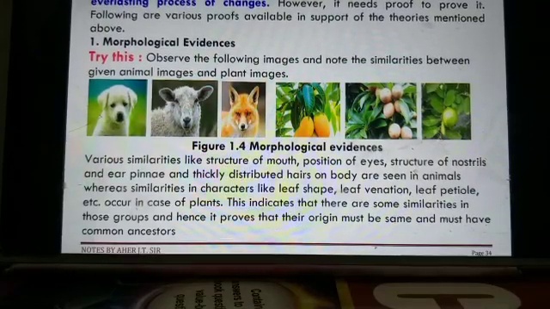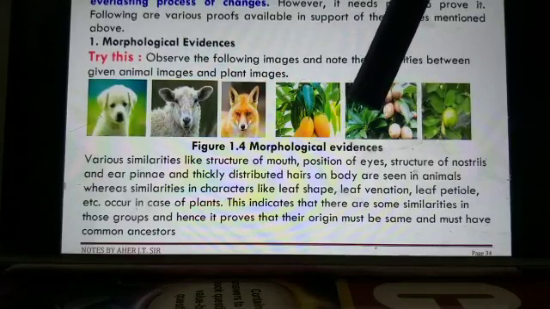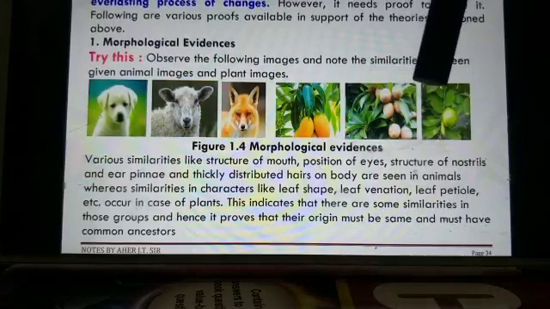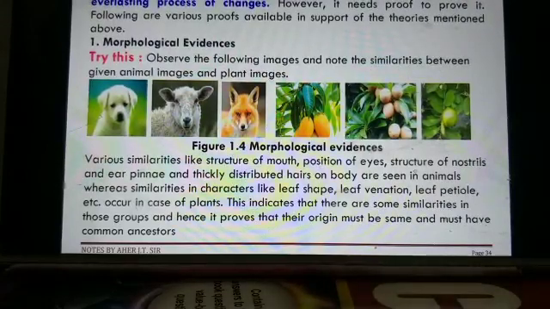Whereas in the three images of plants, you will see the shape of the leaf. The shape of these leaves is the same. Leaf venation, the reticulate venation, is also similar. Leaf petiole, that is the leaf base, is called petiole.